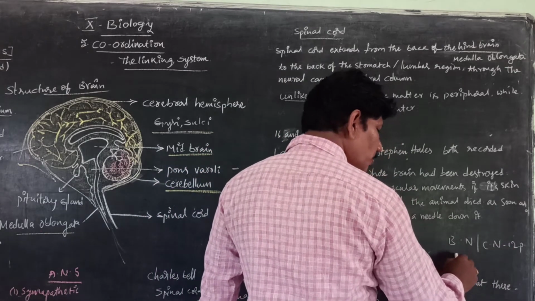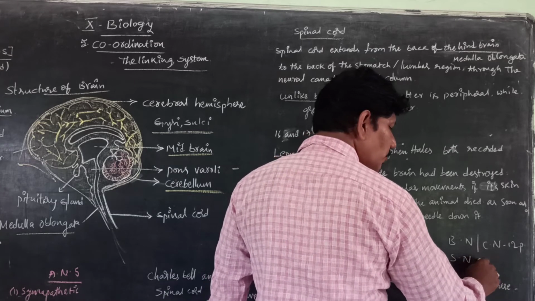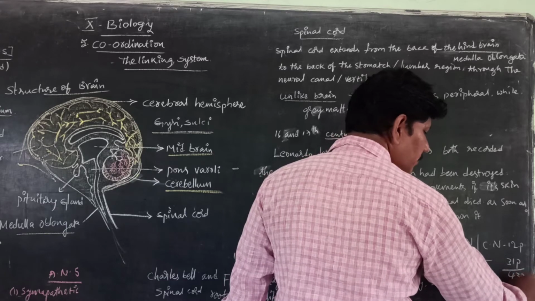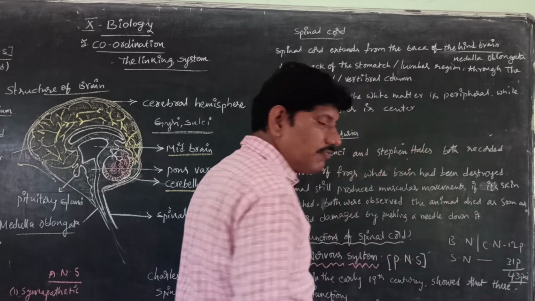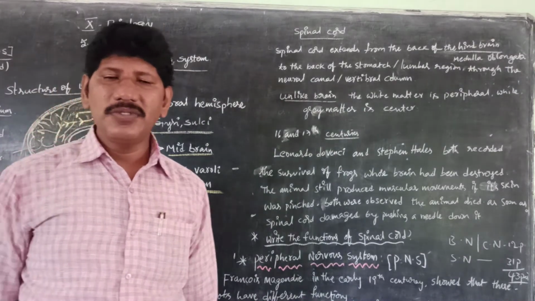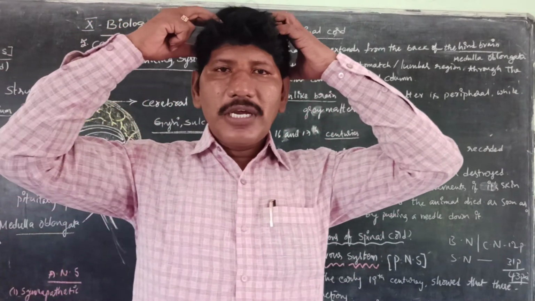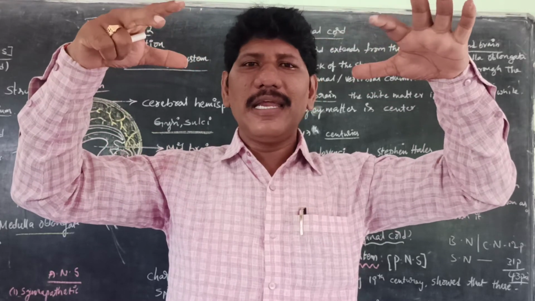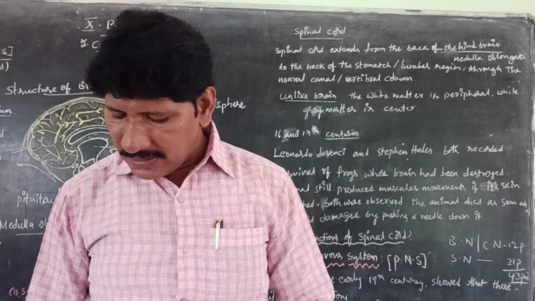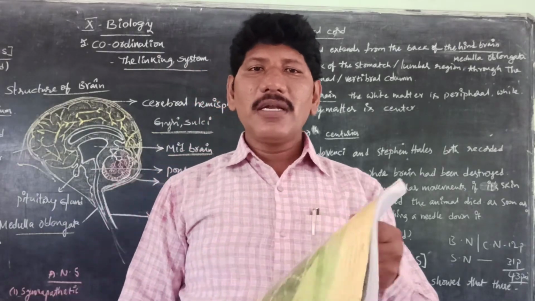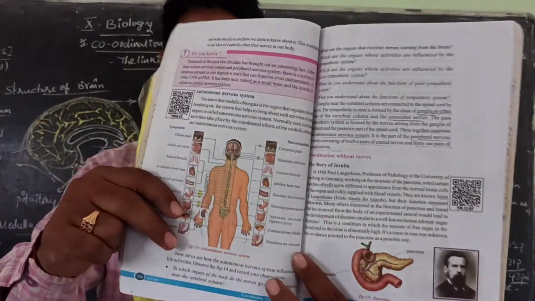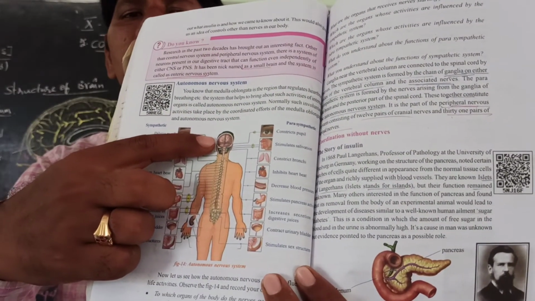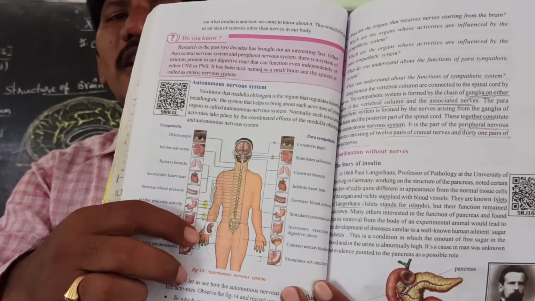Next, spinal nerves. These spinal nerves are 31 pairs. So together 43 pairs. These we call the peripheral nervous system. Is it clear, children? So the brain is located in the cranium. The brain's nerves are called cranial nerves, these are 12 pairs. And the spinal cord has 31 pairs. So this is the picture of the peripheral nervous system. See, the brain has 12 pairs and the spinal cord has 31 pairs.